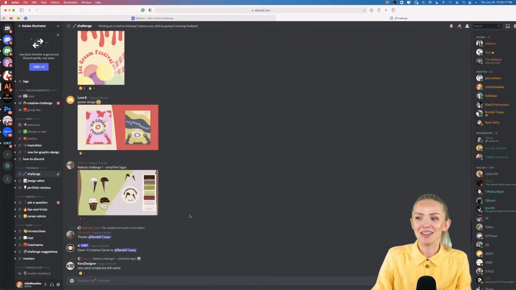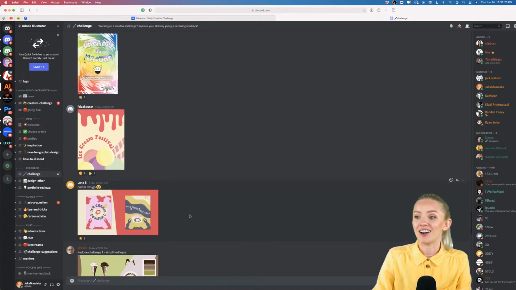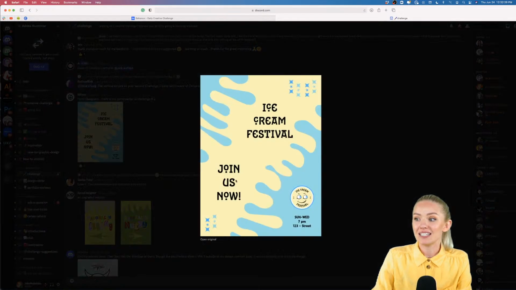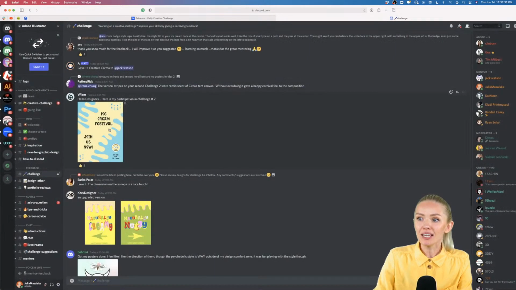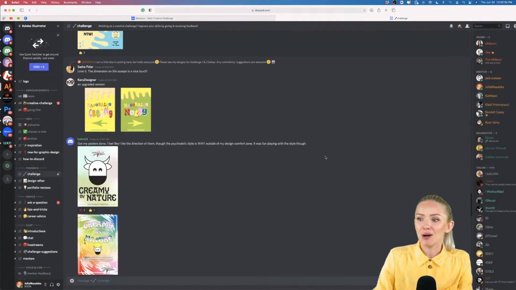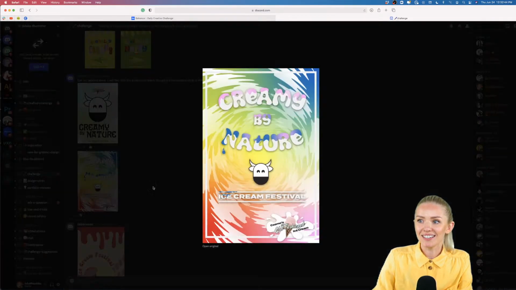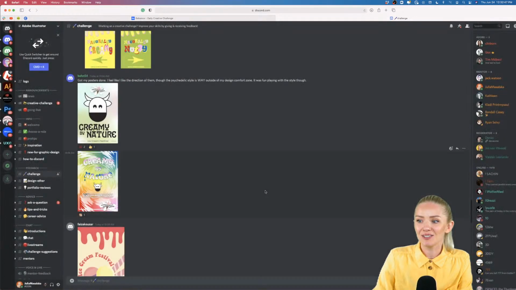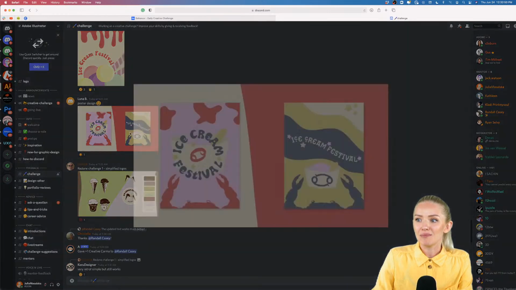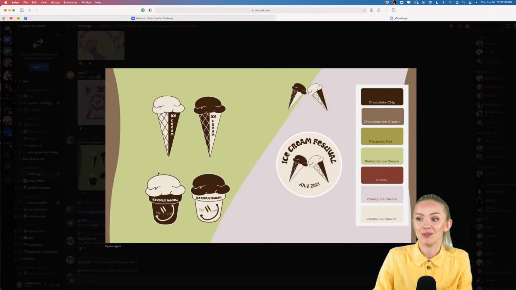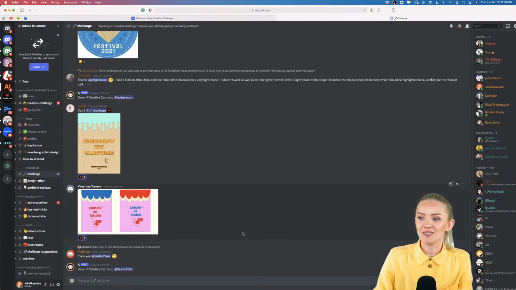And we have some designs from yesterday, and I love how you guys are working on this and using the assets and creating your own. So really, really exciting. Look at these colors. It looks so awesome. I love these pastel yellow and blue here. This one is by YM. We also have a couple other designs submitted by Bone54, for example, Creamy by Nature. I love the way you use that font here. Cool. And another one, totally swirly and colorful. Love it. Luna B also here with some posters. Yesterday we've been working on poster design, and today we're going to be doing packaging. How exciting. All right, so let's jump right into this.